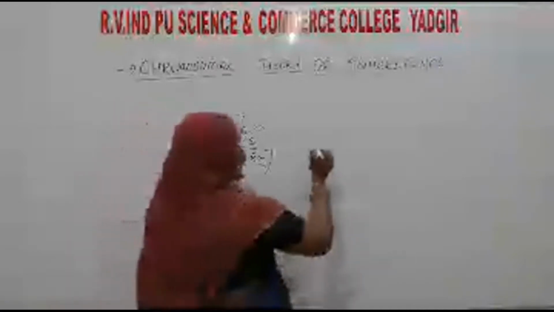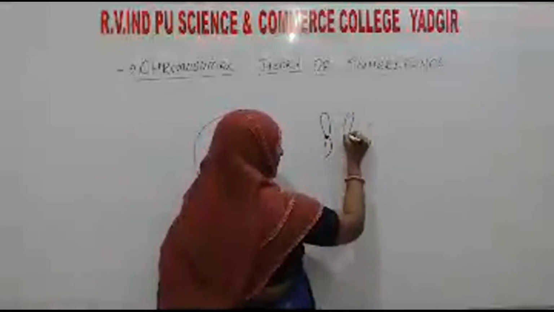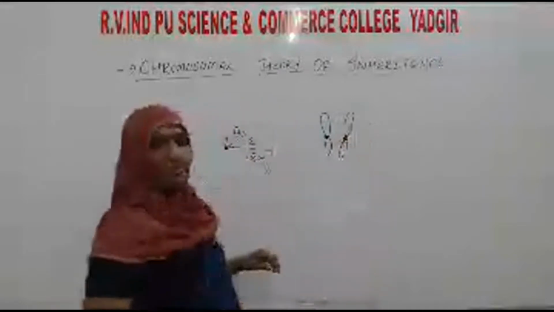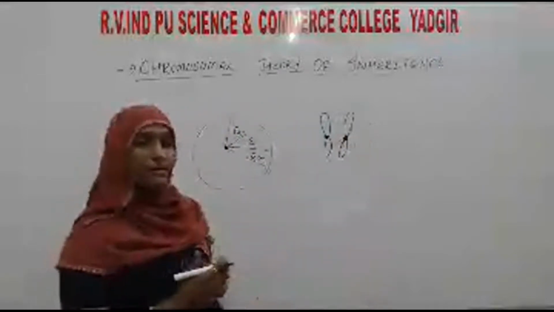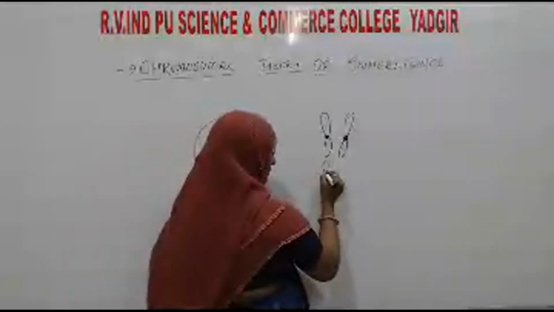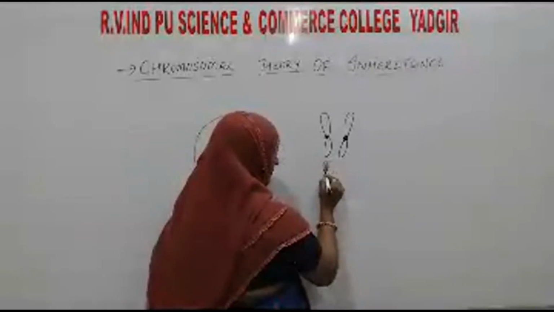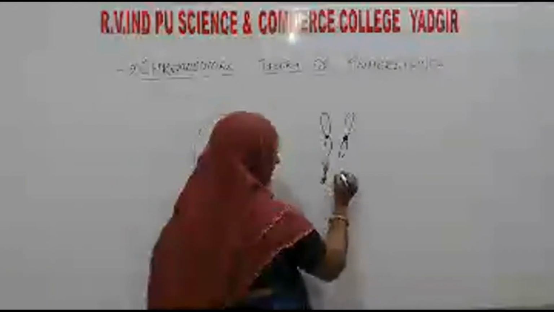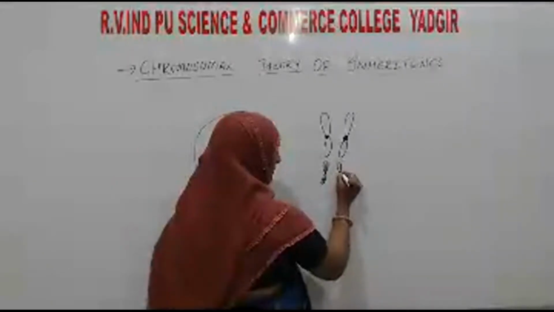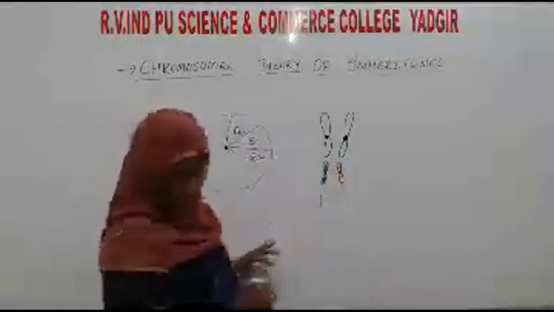These are two chromosomes and they are present in pairs. This is during the G1 phase.